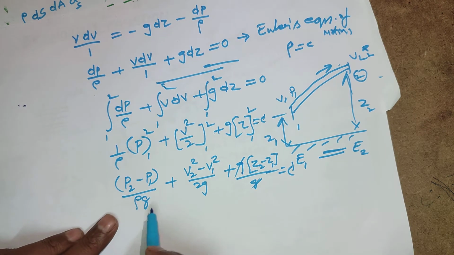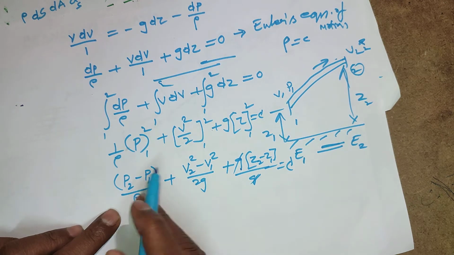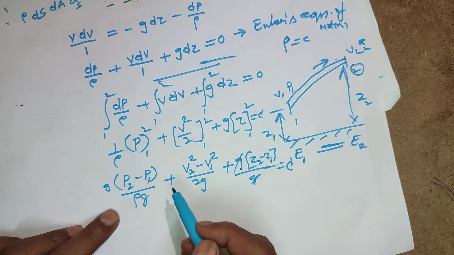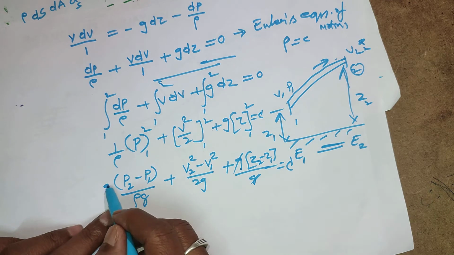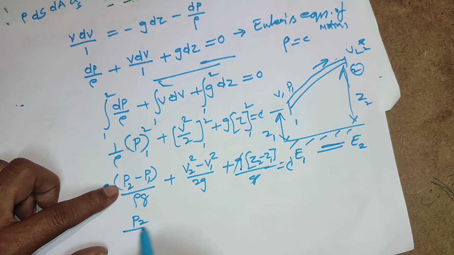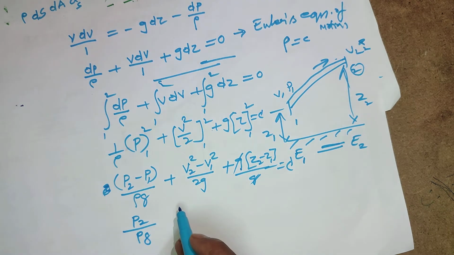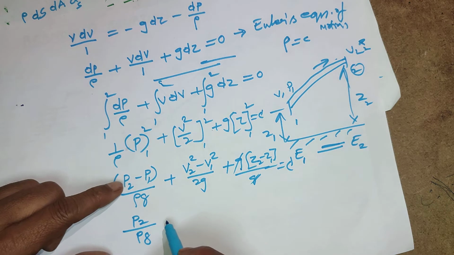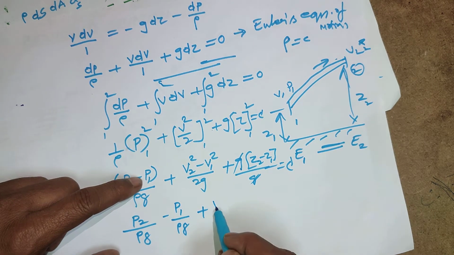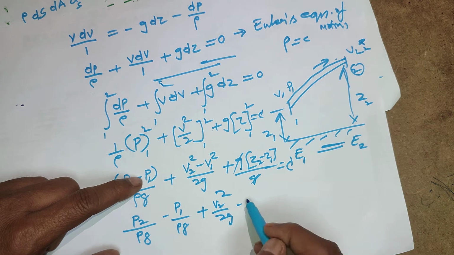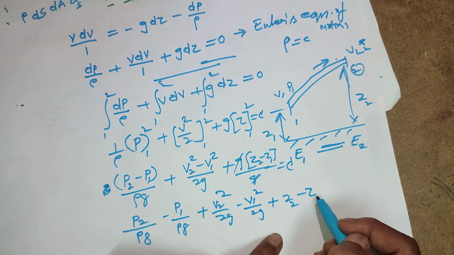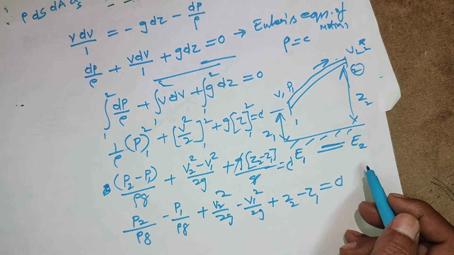Expanding these terms after dividing by g: p2 by rho g minus p1 by rho g plus v2 square by 2g minus v1 square by 2g plus z2 minus z1 is equivalent to a constant.